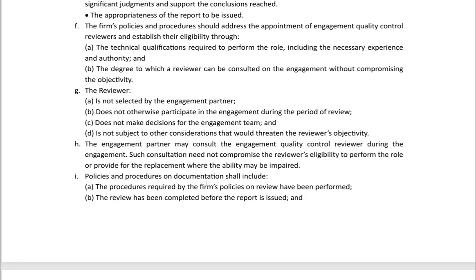The engagement partner may consult the engagement quality control reviewer during the engagement. Such consultation need not compromise the reviewer's eligibility to perform the role, or provide for a replacement where the ability may be impaired. Policies shall include procedures required by the firm. Policies on review have been performed.